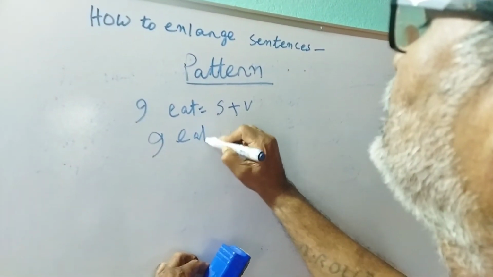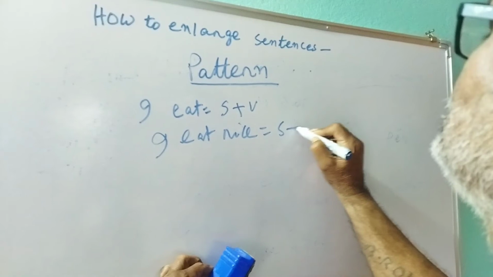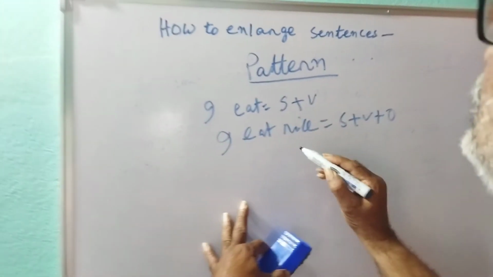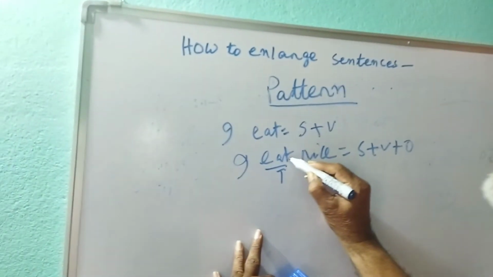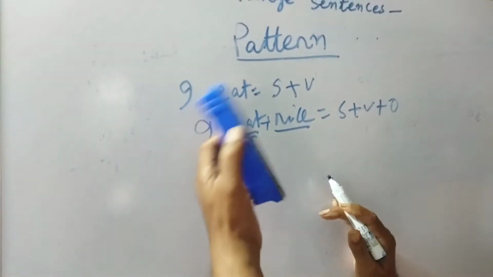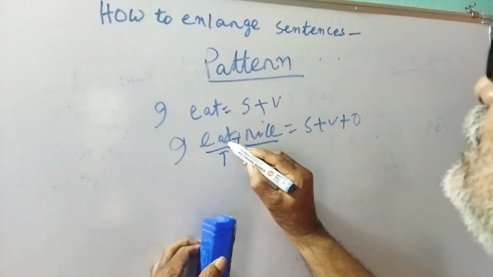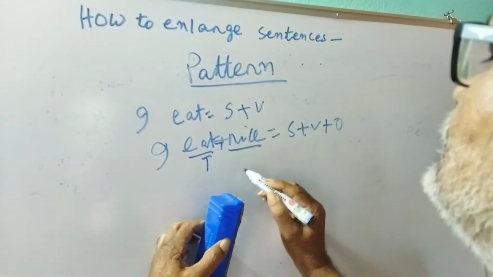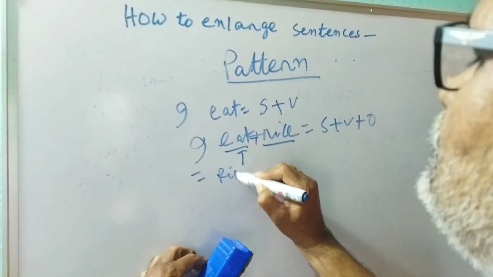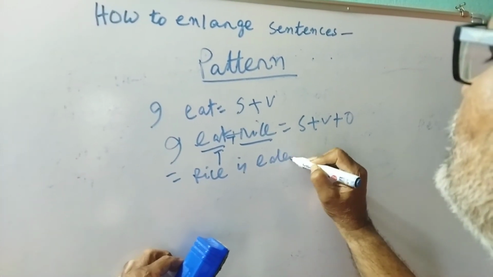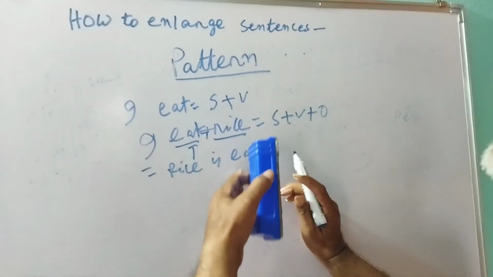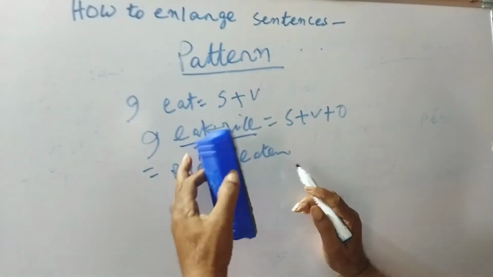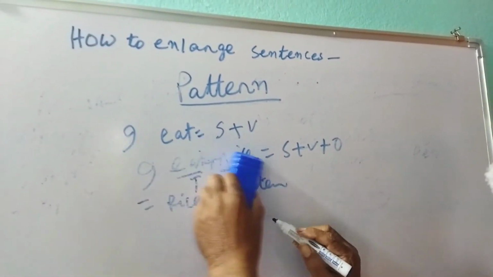What I have written is, I eat rice. You write down S plus V plus O. And remember, this is your transitive verb because it has an object. Transitive means passing over. So you can see after it there is no hindrance, no obstacle. The action passes over to rice. You can passivize the sentence, rice is eaten. So the verb in a sentence which can be passivized is called a transitive verb. Rice is eaten.